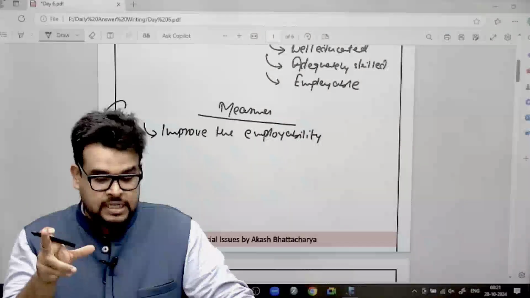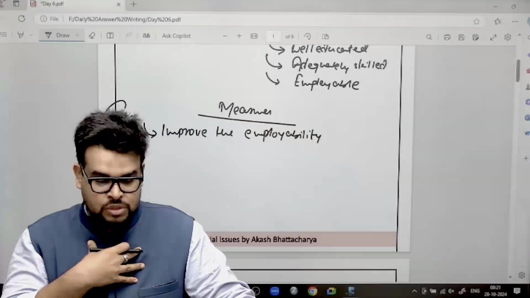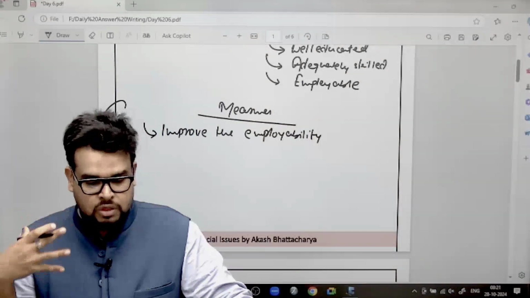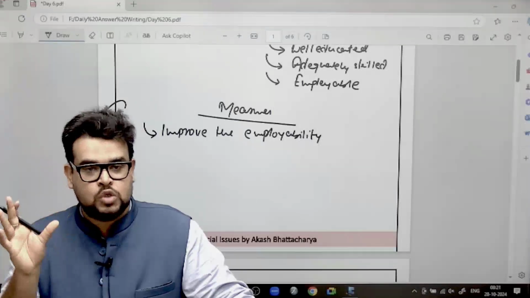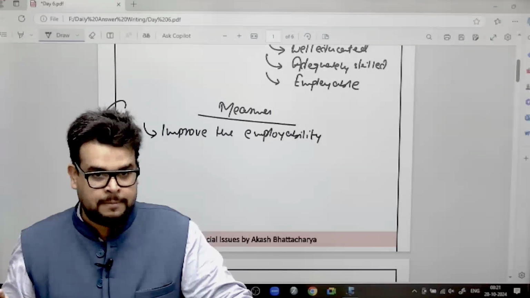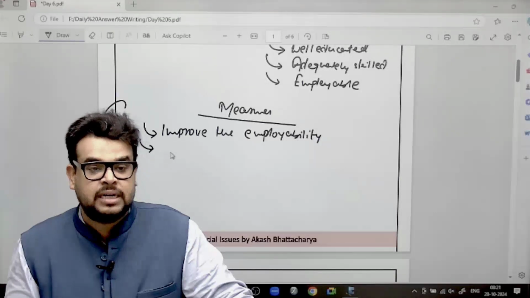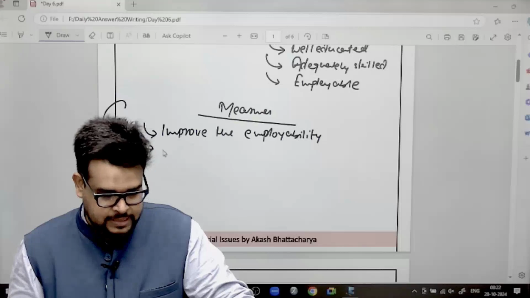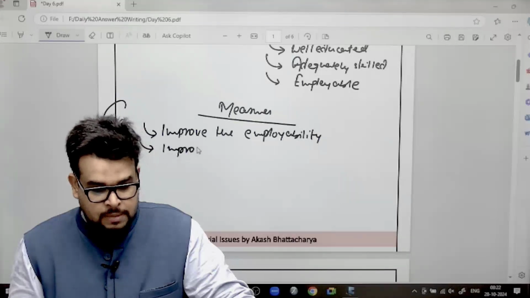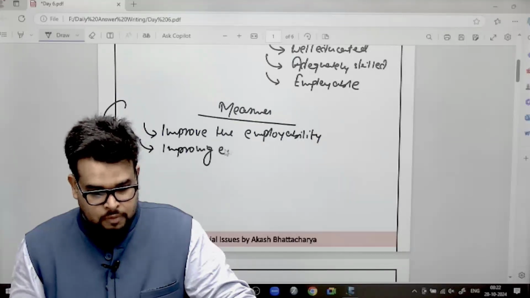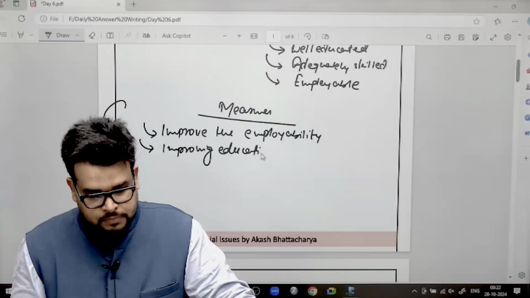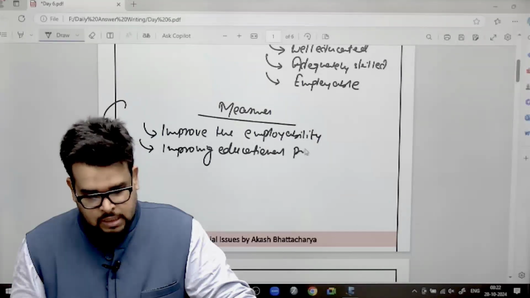Okay. So the first idea here is, if I am the government and I could see that a lot of people, a lot of youth, are not employed, so I will work towards employability. Okay. Employability means I will try to make them learn certain skills. Second point you can write is improving educational performance.